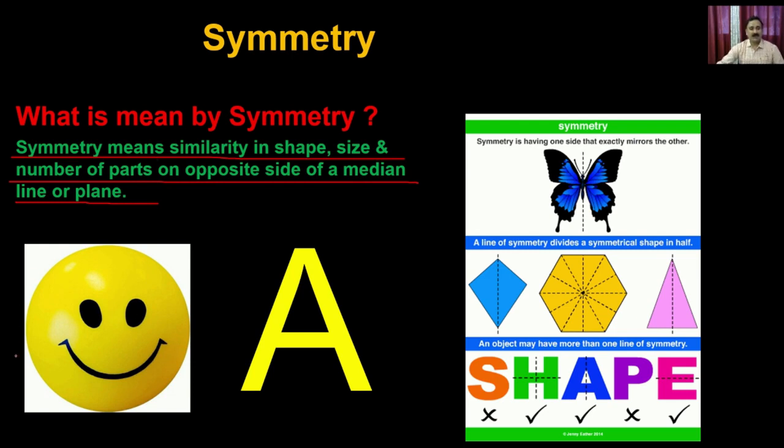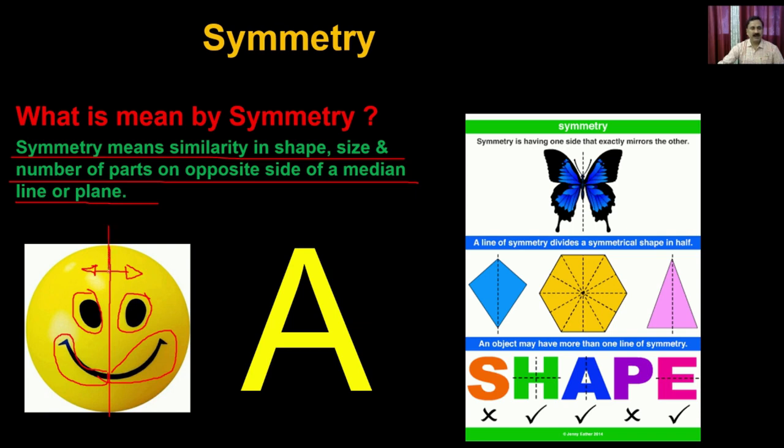You can see this is a smiley ball. If I put a line in the center, what you see here is that it has one eye on this side, another eye on this side, then half the mouth on this side, and half the mouth on this side. That's how they are mirror images of each other, because I have divided this ball from the center.